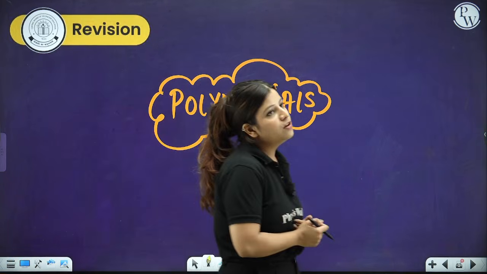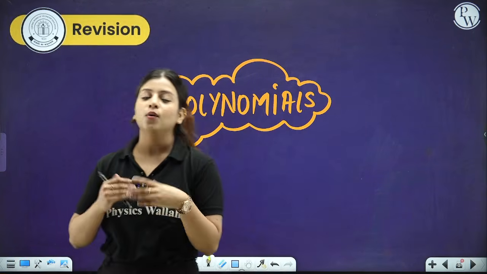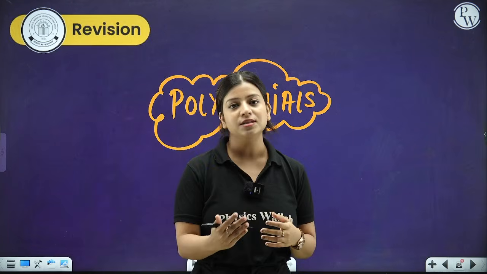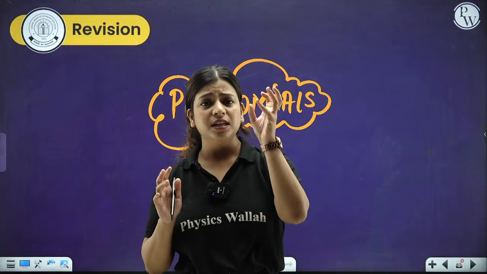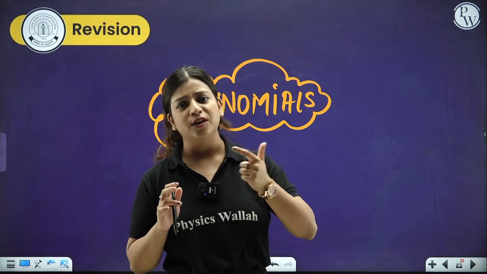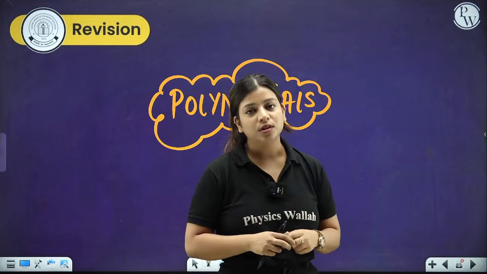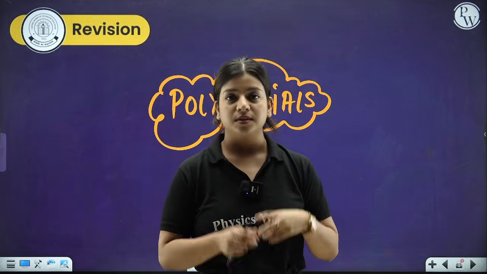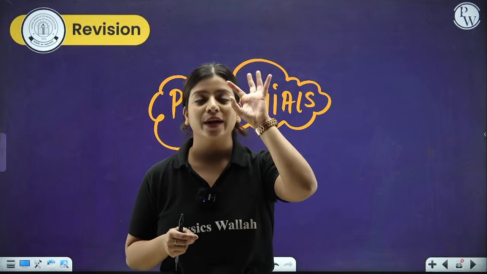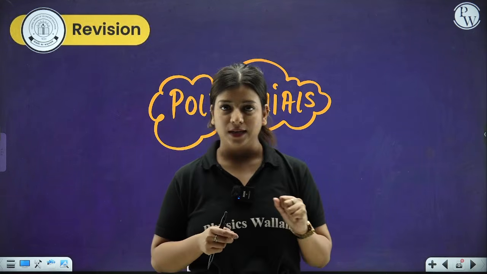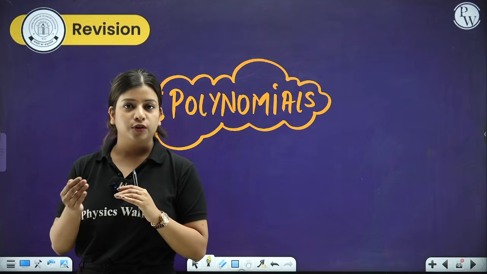The next thing that we learned about is linear, quadratic and cubic. Linear means degree 1, quadratic means degree 2, cubic means degree 3. Then we learned about monomial, binomial, trinomial, based on the terms, right? Monomial means one single term, binomial means two terms, and trinomial means three terms. And what are terms? If it is 3x square plus 2x, so 3x square is together one term and 2x is together the second term.